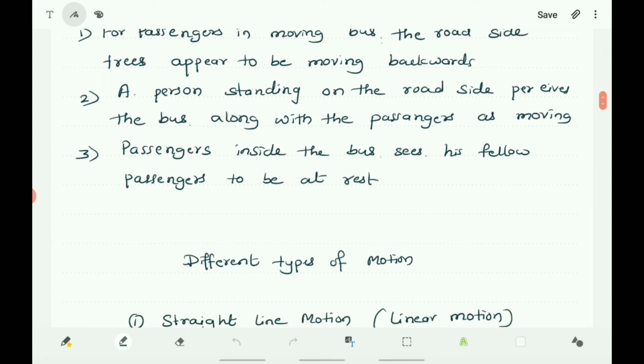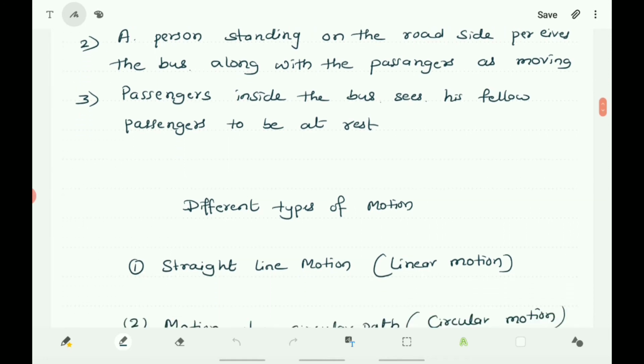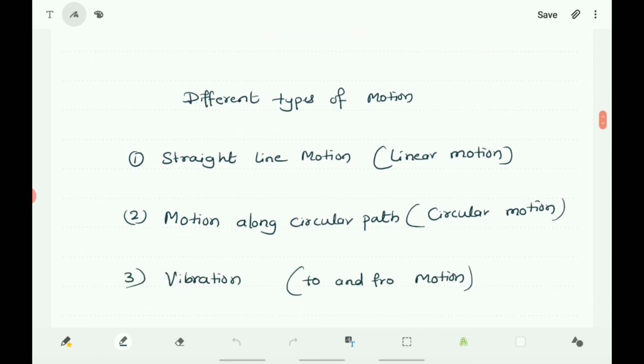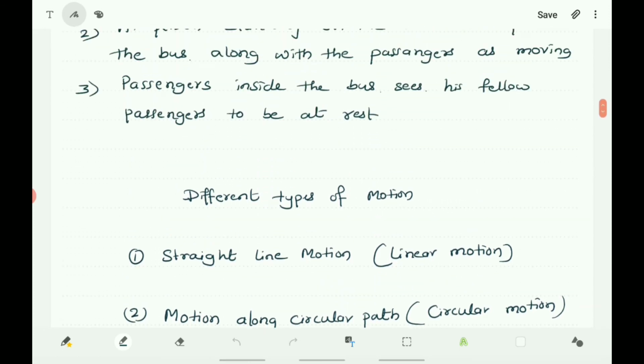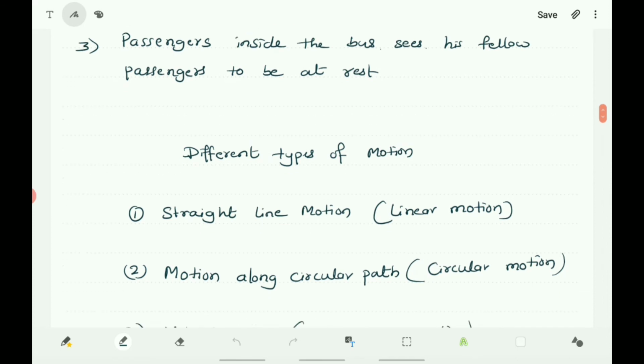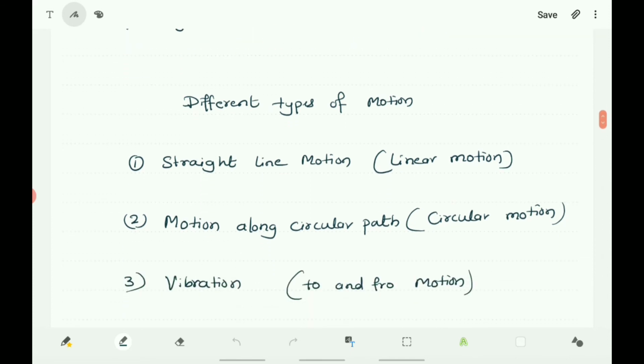And there are different types of motion because motion is complex. Here there are different types of motion: straight line motion, motion along the circular path, vibration, etc. Straight line motion is nothing but linear motion, that is motion along a straight line, and motion along circular path, that is circular motion, and vibration, here it is to and fro motion.